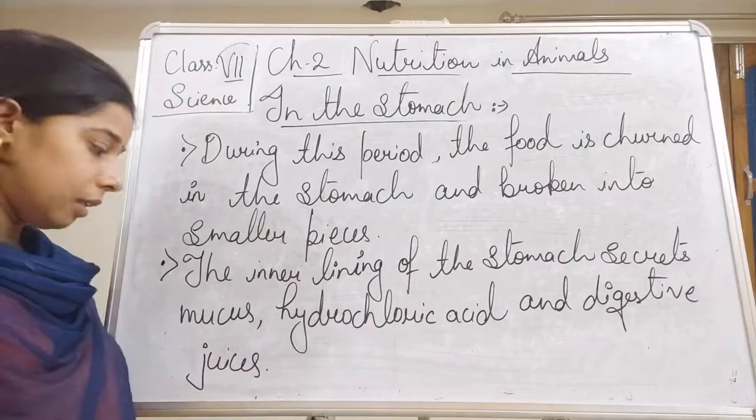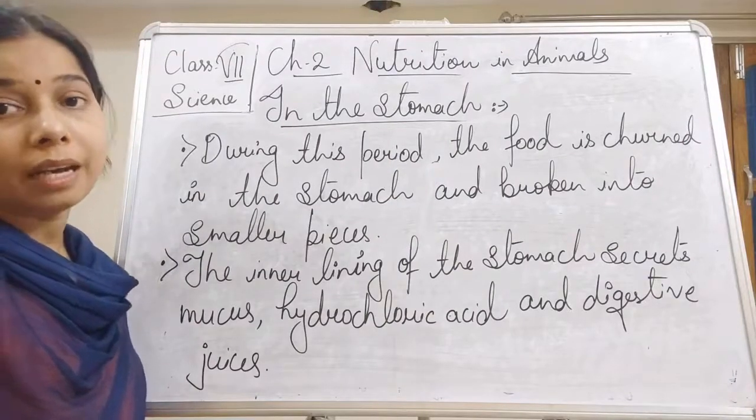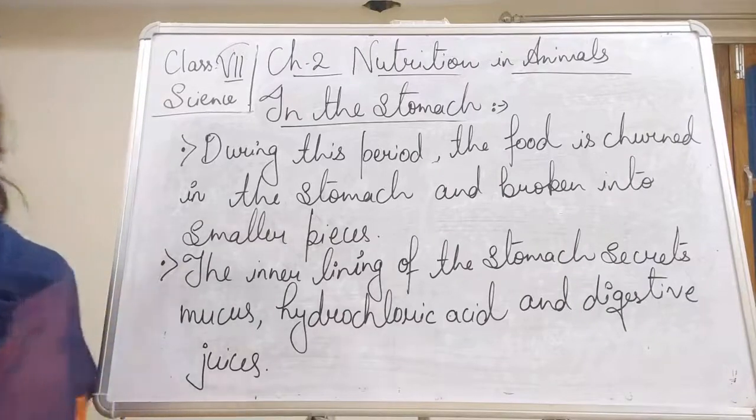So the inner lining secretes mucus, it secretes hydrochloric acid, and digestive juices are also released from the stomach.